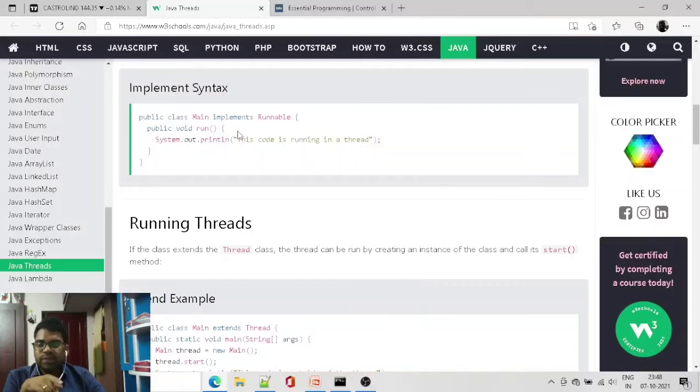Implements means interface. Extends means inheritance, right? Interface and inheritance, right?